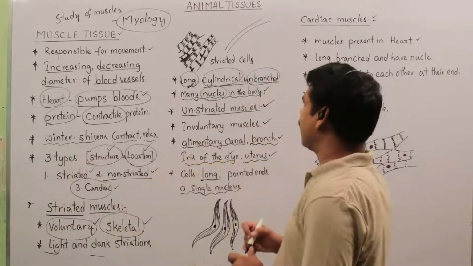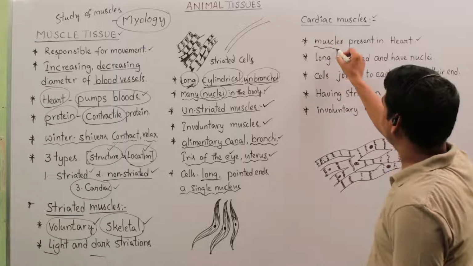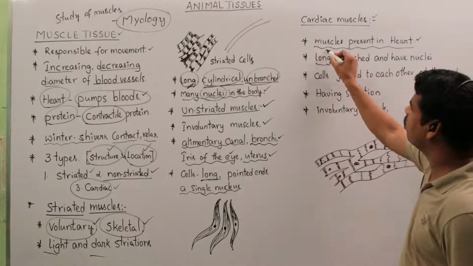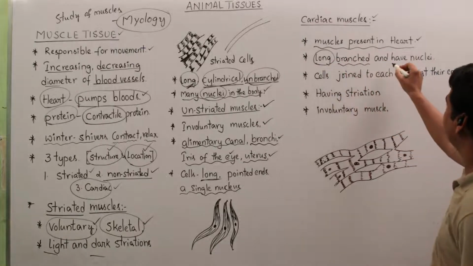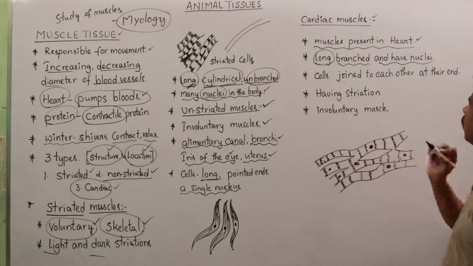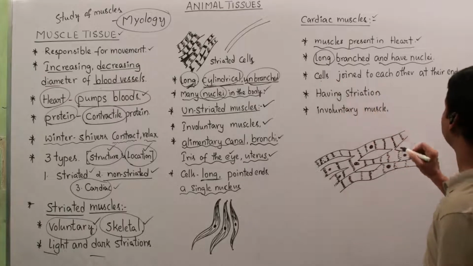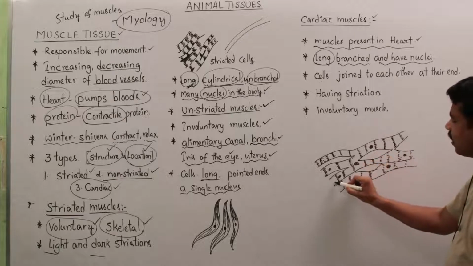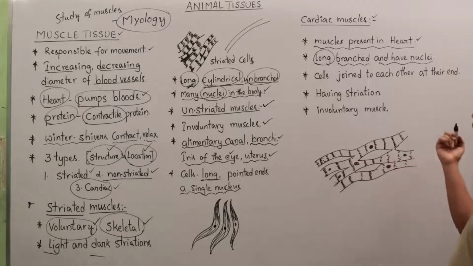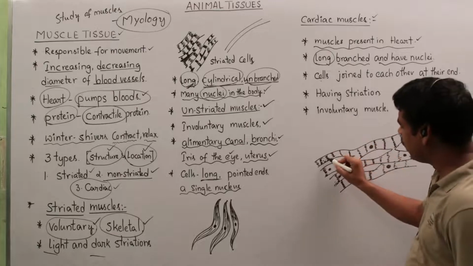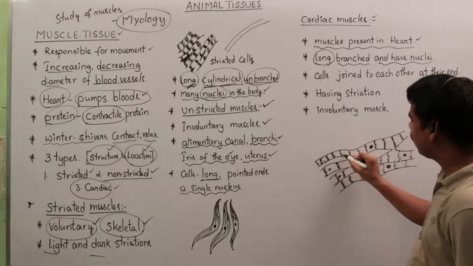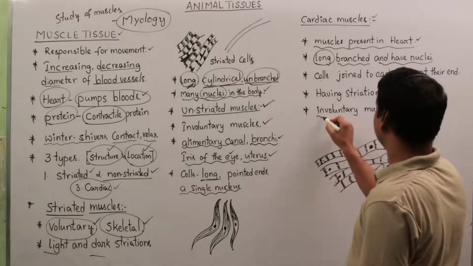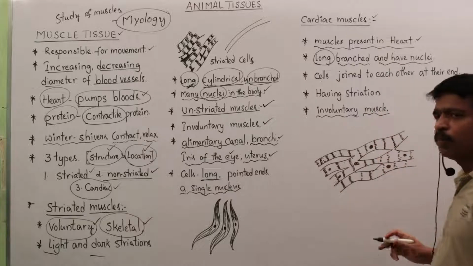These muscles present in the heart have cells that are long, branched, and have a nucleus. The cells are joined to each other at their ends. This shows striations, but it is not striated muscle, and it shows involuntary movement.